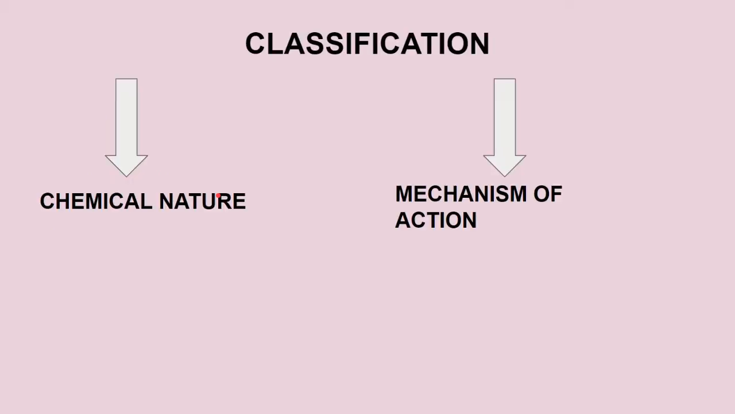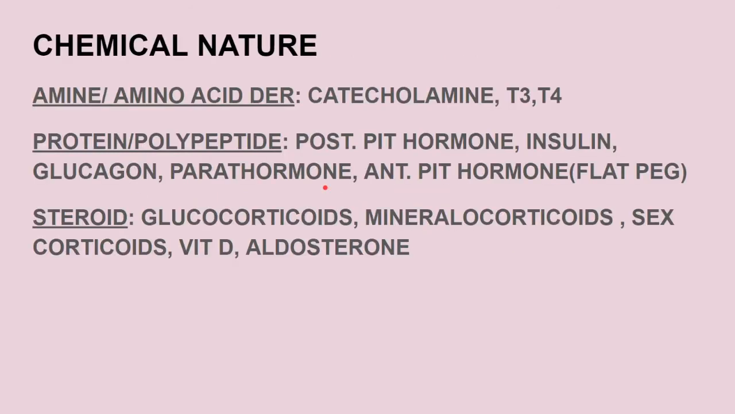Now the classification of the endocrine hormones. It is basically classified on the basis of chemical nature and on the basis of the mechanism of their action. First, on the basis of chemical nature, they are subclassified into mainly three types. First, the amines or amino acid derivatives. In that we have catecholamines and T3 and T4.